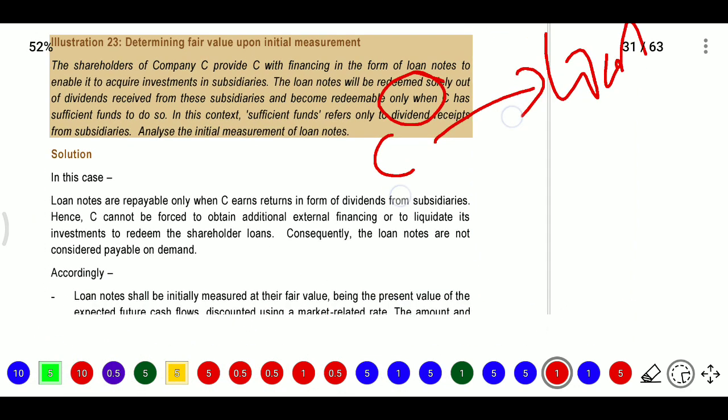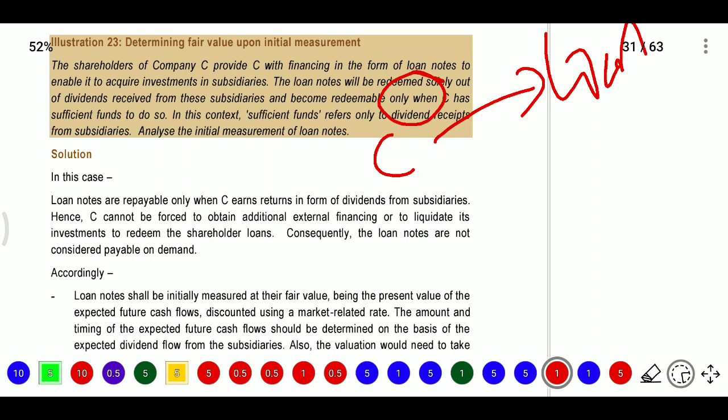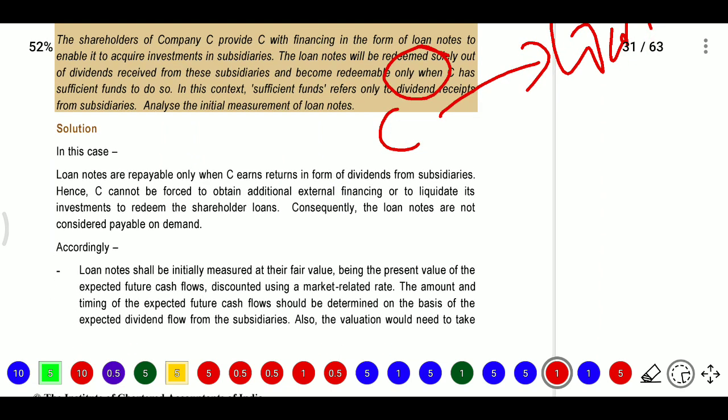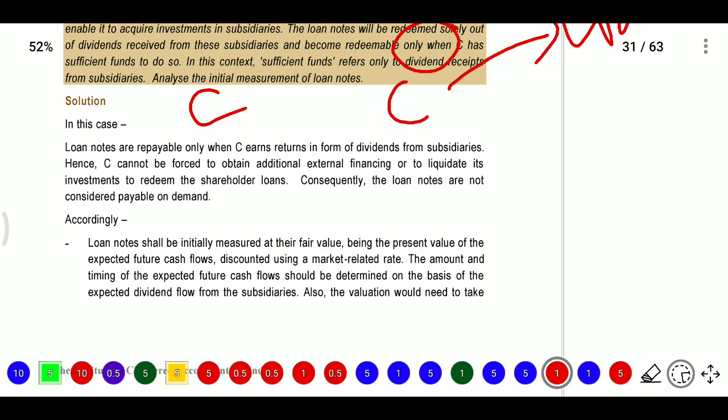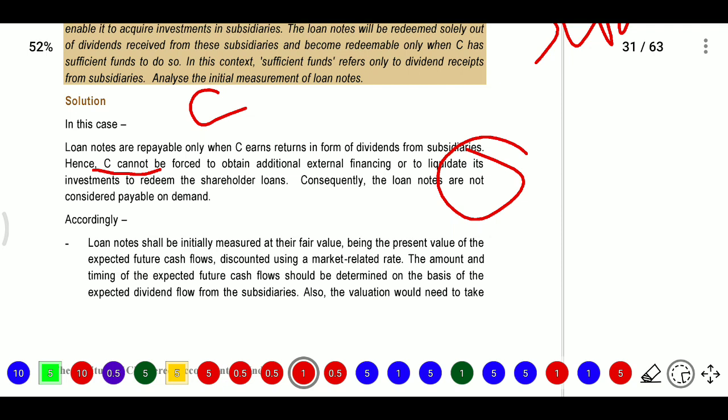So analyze the instrument. In this case, firstly, the loan notes are repayable only when C earns a return in the form of dividends from subsidiaries. So first we need to see that C earns return in the form of dividends from subsidiaries, and C cannot be forced to obtain additional external financing or to liquidate its investment to redeem the shareholders' loan. Consequently, the loan notes are not considered payable on demand. When we give the option to the other person, it is not on demand.